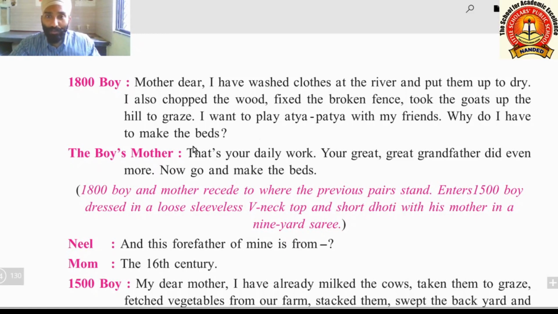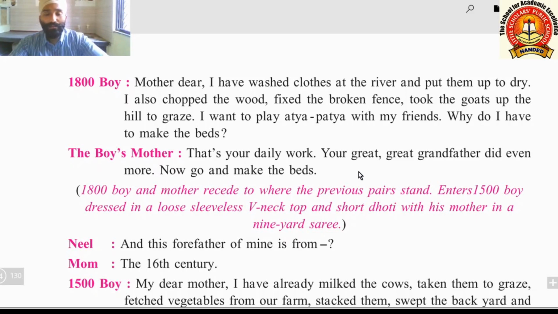This Atya Patya is a type of play which was played in India among small children. Why do I have to make the beds? Now the boy is telling these many chores, these many works I have done. Then again why do I have to make the beds of everyone? The boy's mother tells him that's your daily work. Your great grandfather did even more. Now go and make the beds.